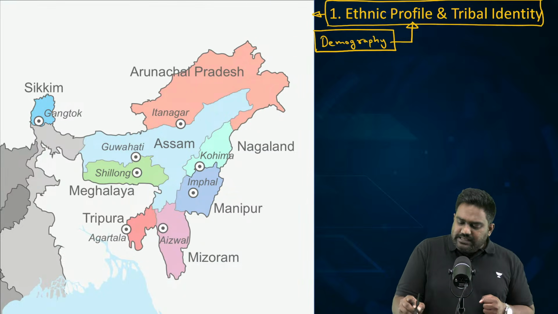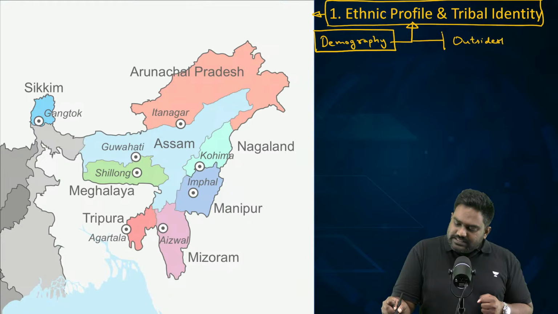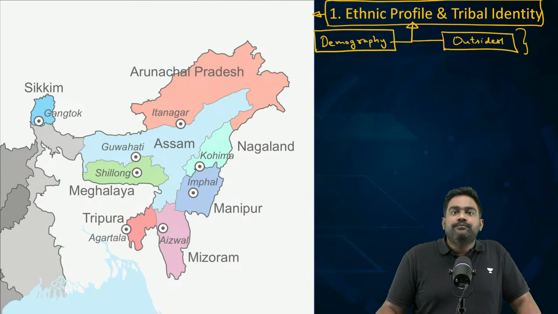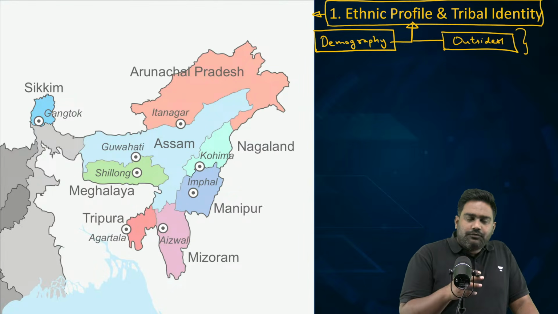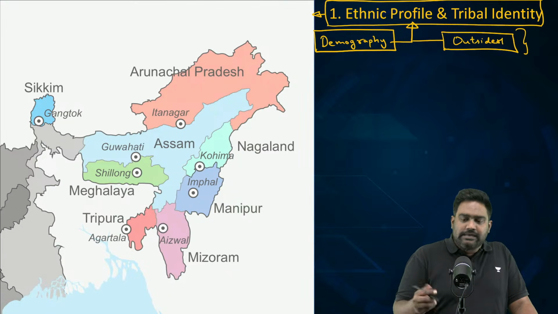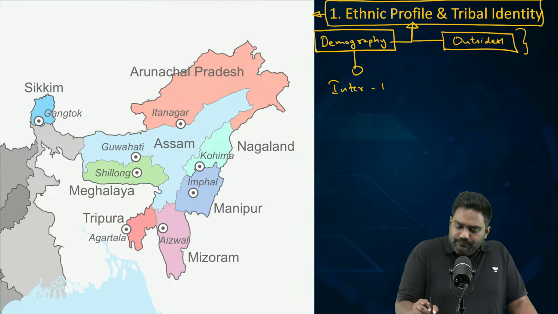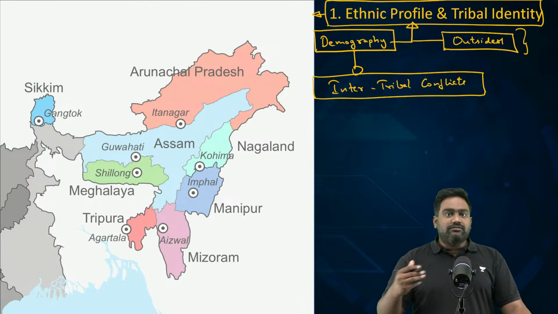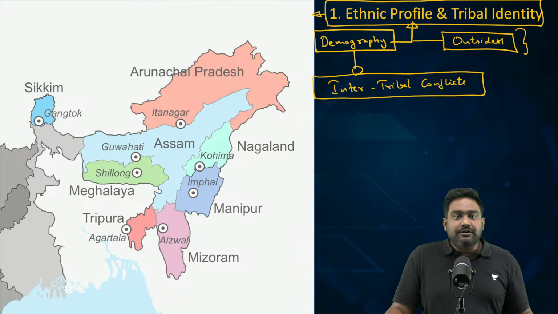So, whenever they see a threat from outsiders, it results in a very strong response by the native ethnic tribal groups. And the fight over resources and land and culture also results in inter-tribal conflicts. This is very common in regions across the world wherever you find indigenous native communities inhabiting the territory.